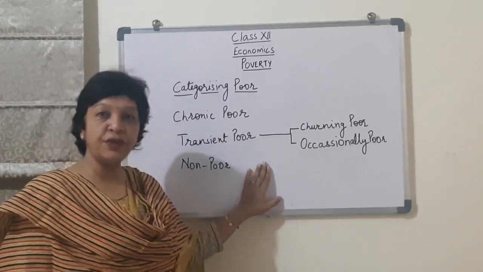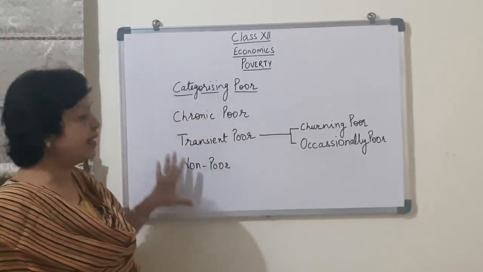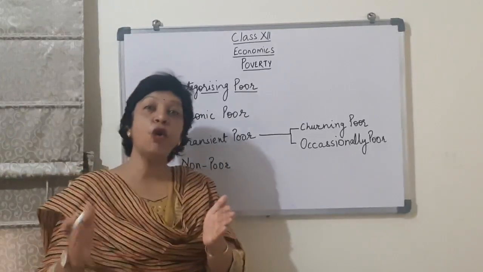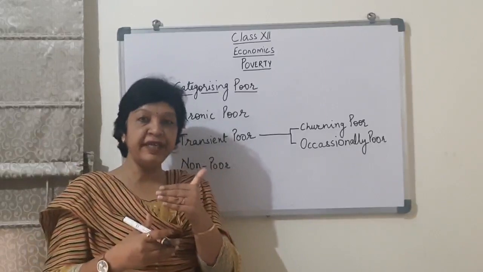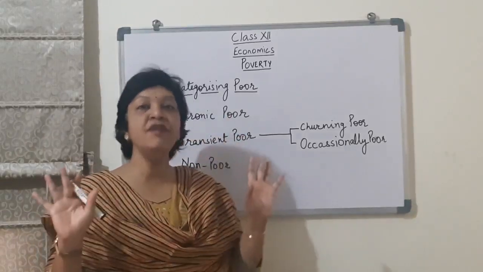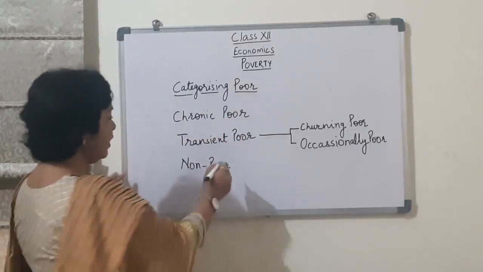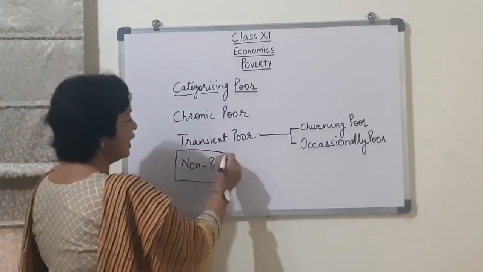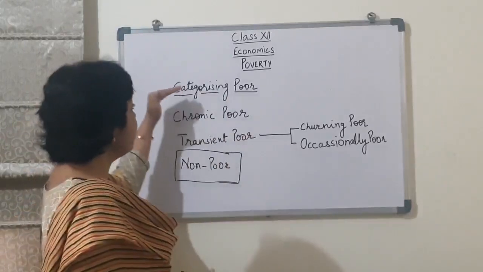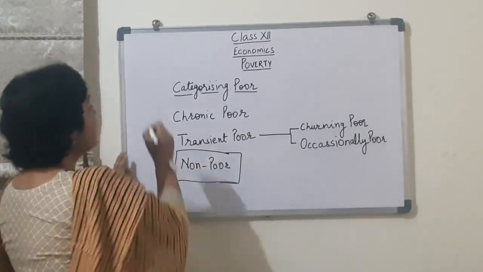Next module of poverty. Today we will be categorizing the poor. That is how we can divide all those who are below poverty line or those who are above poverty line. जो लोग above poverty line है, they are under one category only, that is they are categorized as non-poor. Now those who are below poverty line, the first category